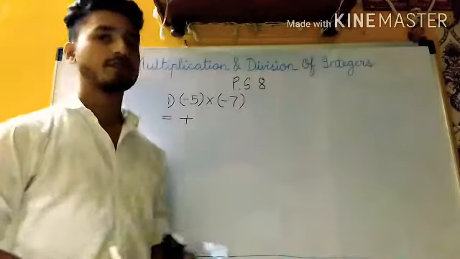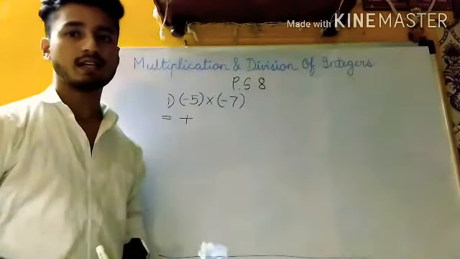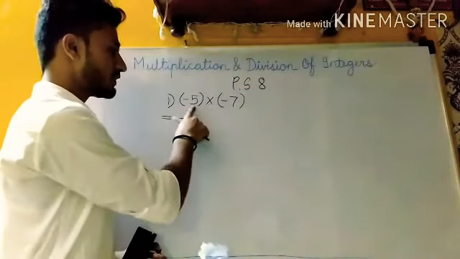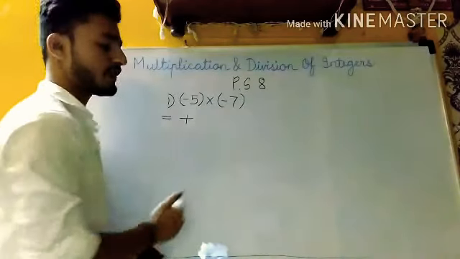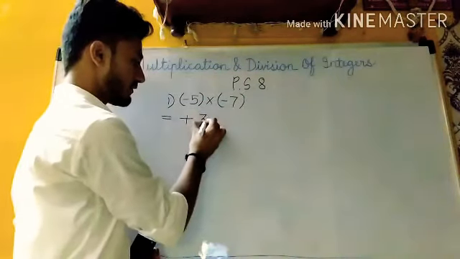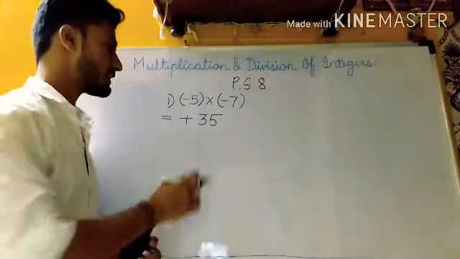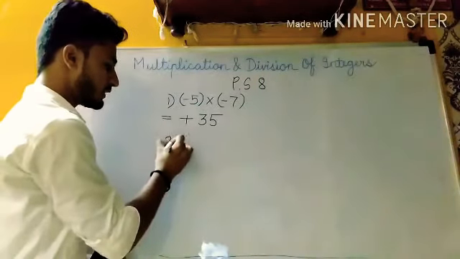Then afterwards, we are going to carry out the second step. Then what is the second step? Yes, the second step is that we are going to multiply the numbers. So here the first number is 5 and the second number is 7. So 5 multiplied by 7. So 5 sevens is 35. So what answer do we get? Yes, we get plus 35 as the answer. We'll go for the next sum.